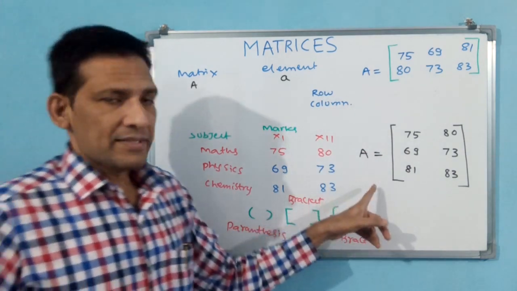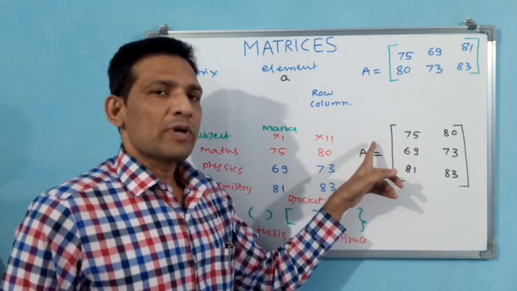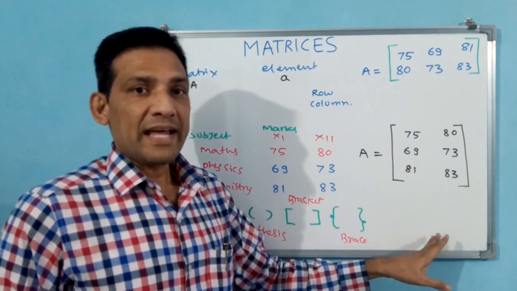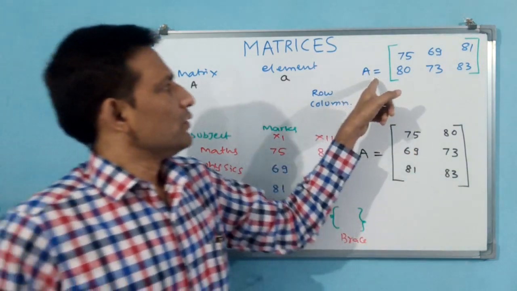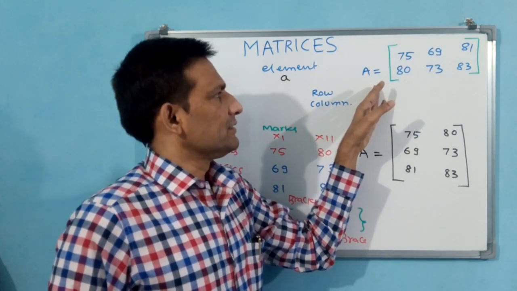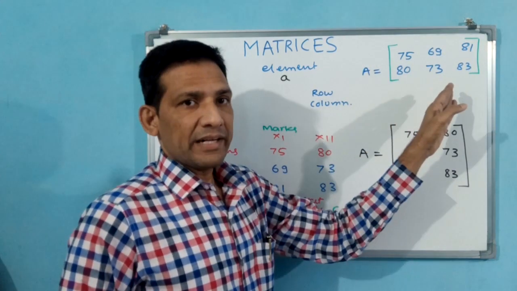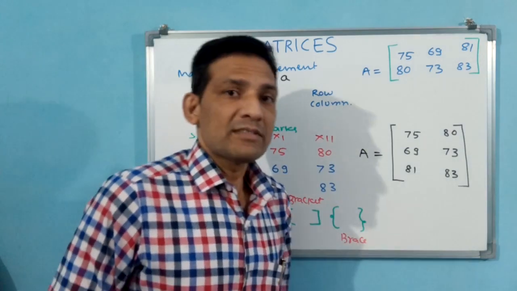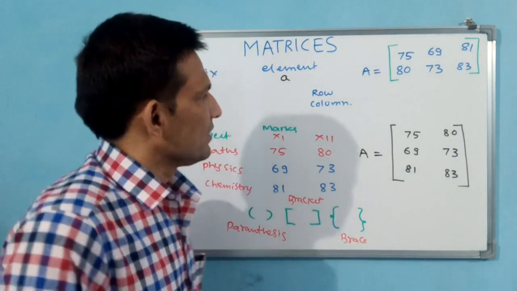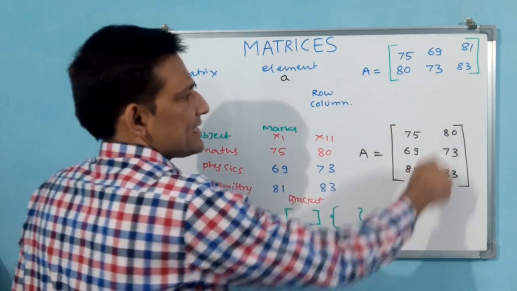But if you take this, then automatically you have to consider rows as subjects, columns as classes. If you consider this matrix, rows as classes, columns as subjects. Okay, maths, physics, chemistry. Here class 11, class 12.